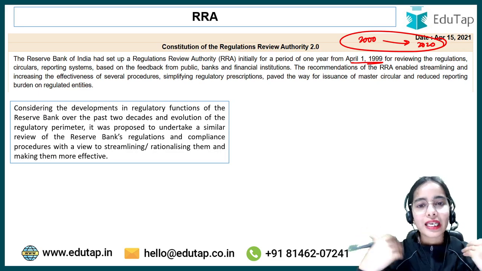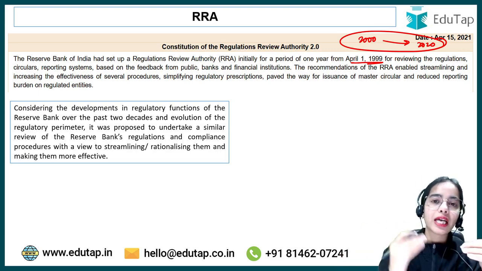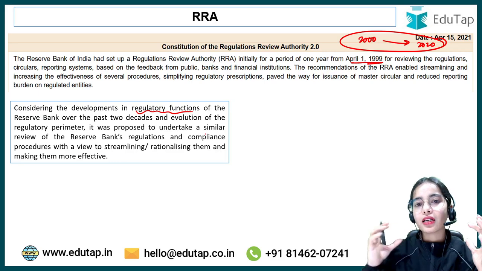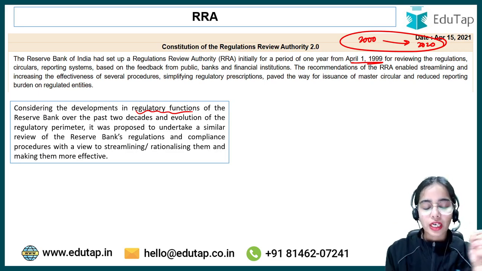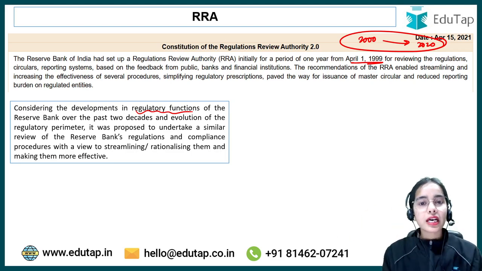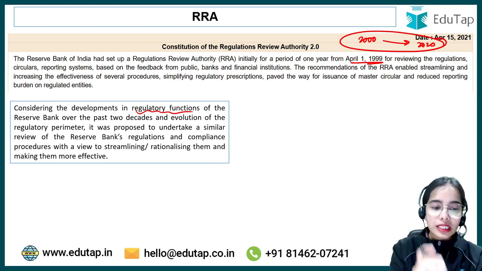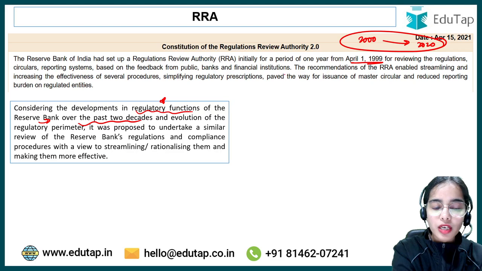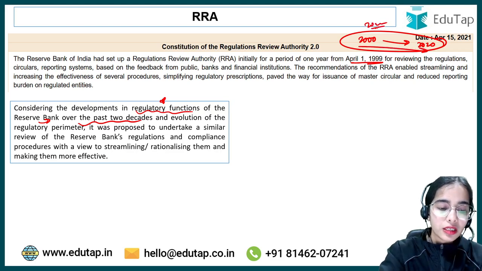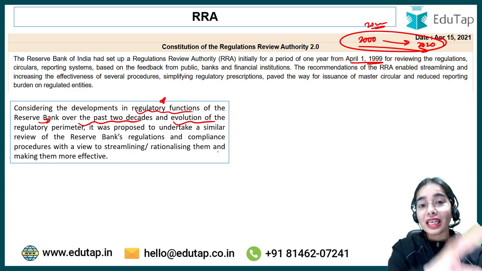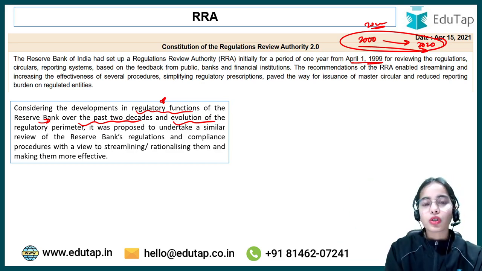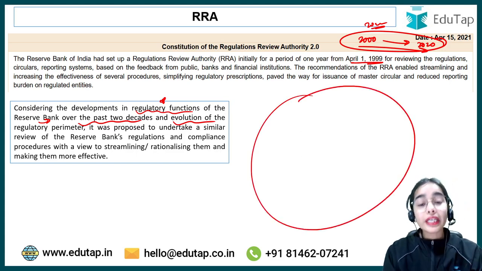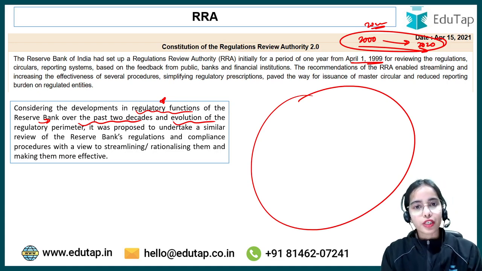So the RBI recognized this, that considering the development that is happening in the regulatory functions of the RBI, there are more entities that are under the regulation of the Reserve Bank of India. The banks are expanding, the NBFCs are expanding, okay. So considering the developments that have happened in the regulatory function of the Reserve Bank over the past 2 decades, over the past 20 years we can say, and the evolution that has happened, the area for regulation for the RBI increased, because there was the growth of fintech. The fintech companies started growing, okay.